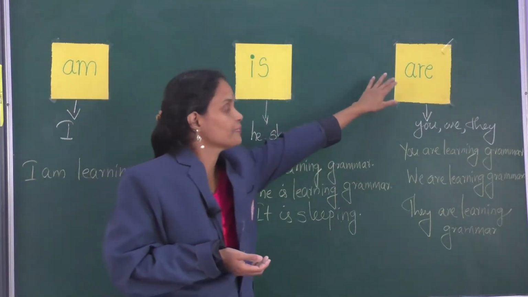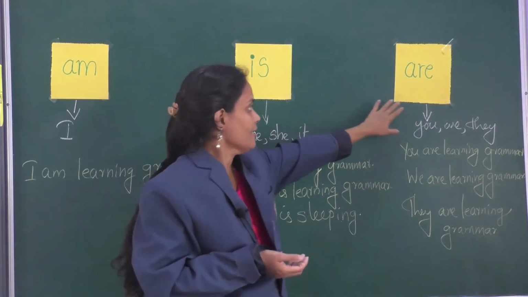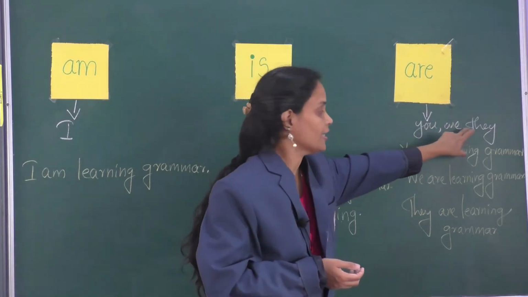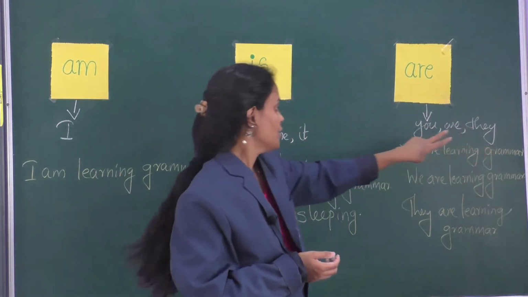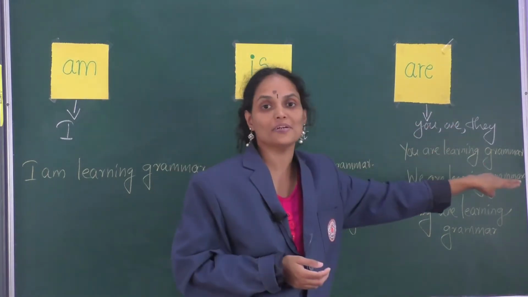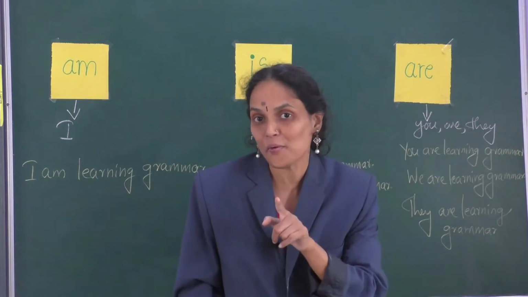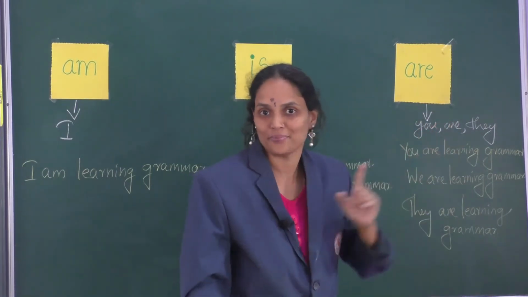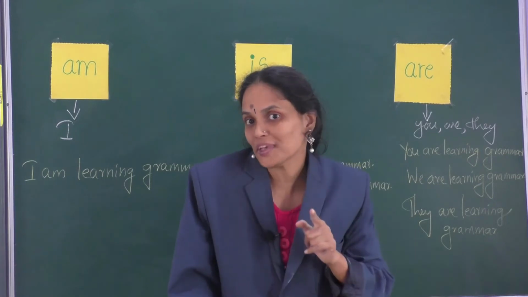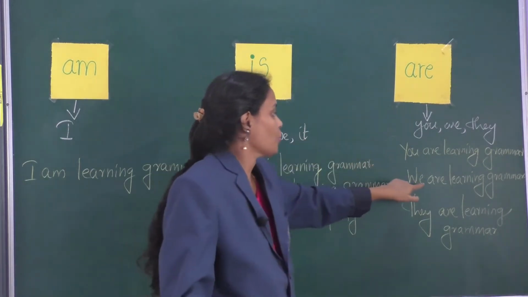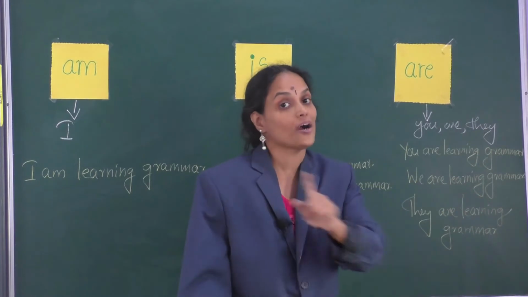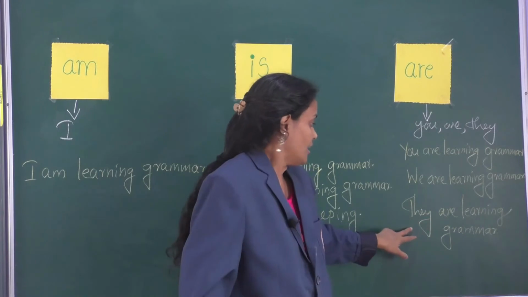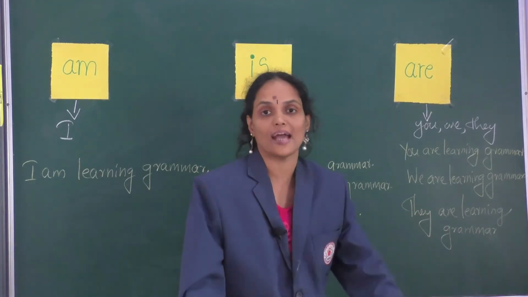Next one is are. Again, are is used with you, we, they. You are learning grammar. Children, what are you doing now? Now you are learning grammar. Correct? This action is going on now. Second one, we are learning grammar. What are we doing? We are learning grammar. Last one, they are learning grammar.